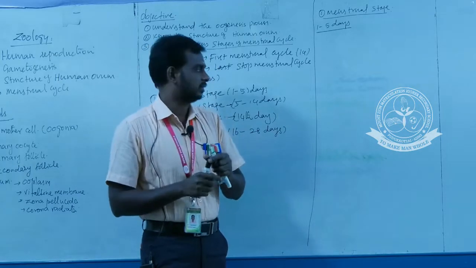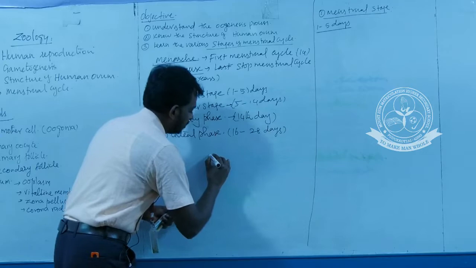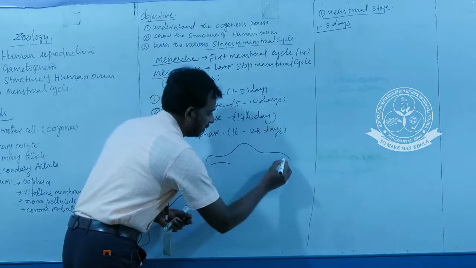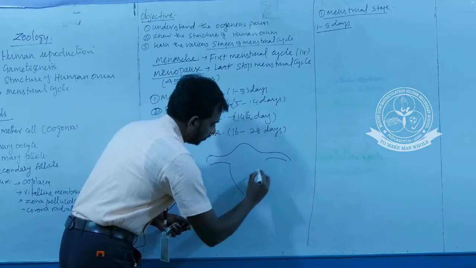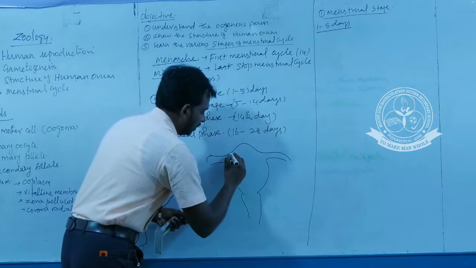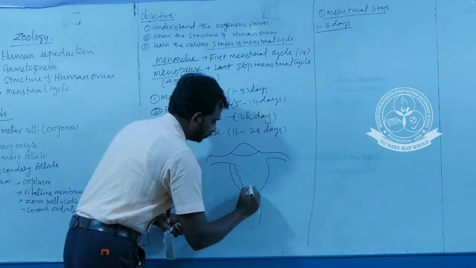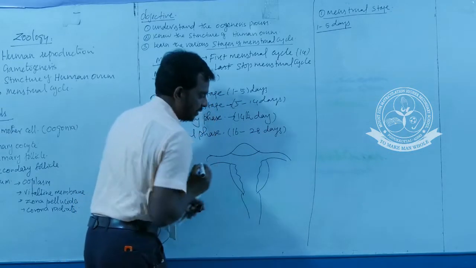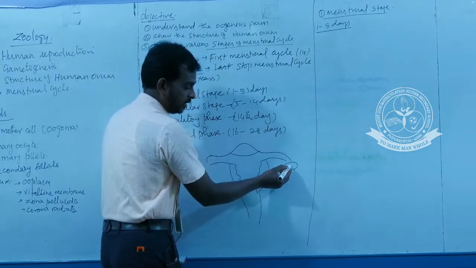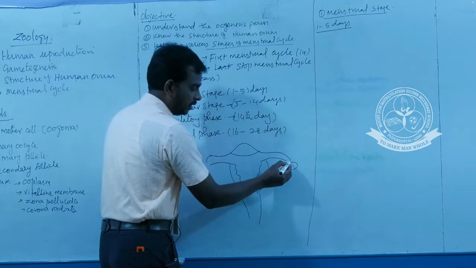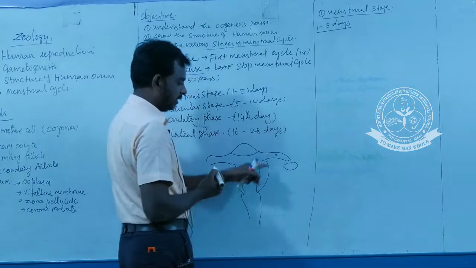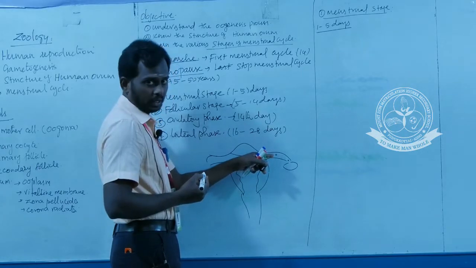Endometrium is a layer. So this is the female reproductive tract, already we discussed. What is the name of this structure? Fallopian tube. This is the ovary. The ovulation takes place, or the egg is released, from this ovary part here. The fertilization takes place here. This region is the ampulla.